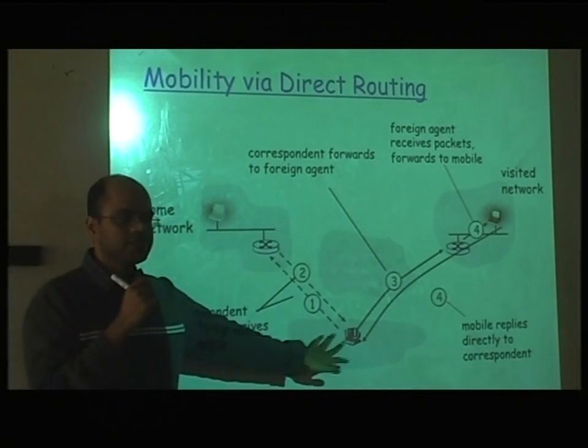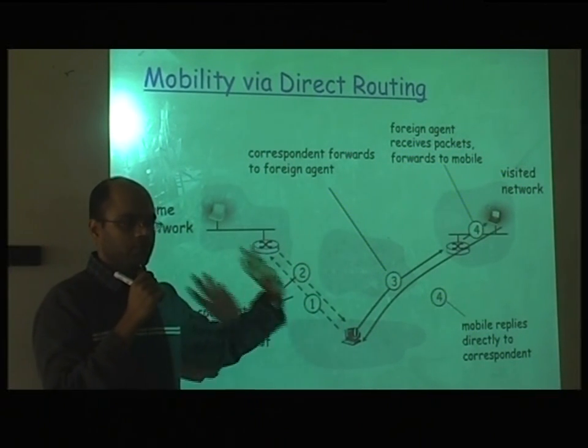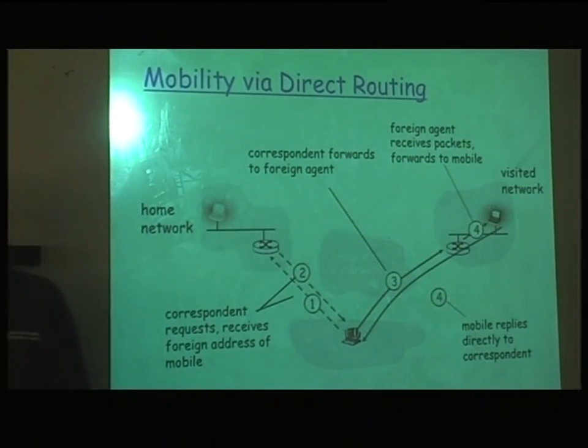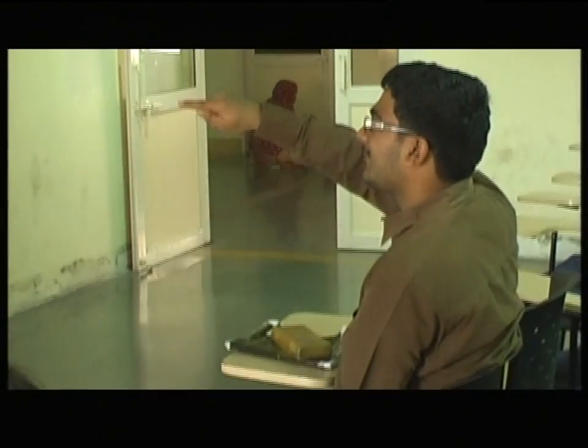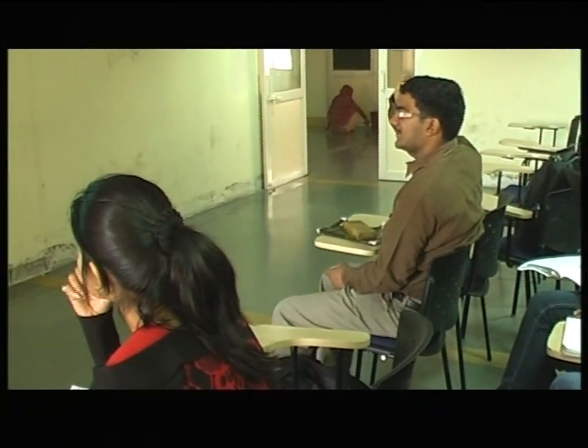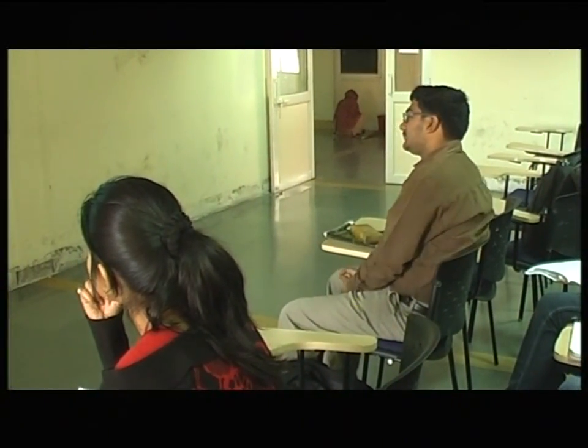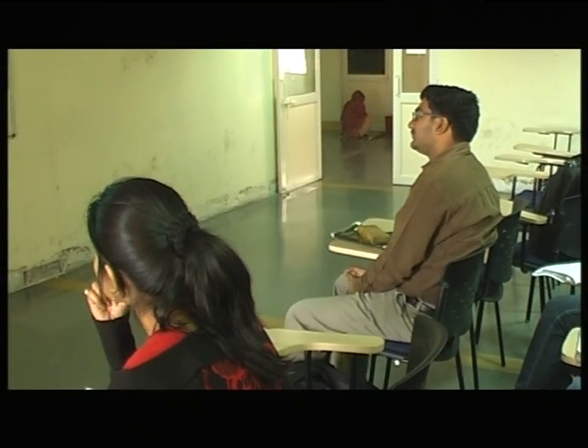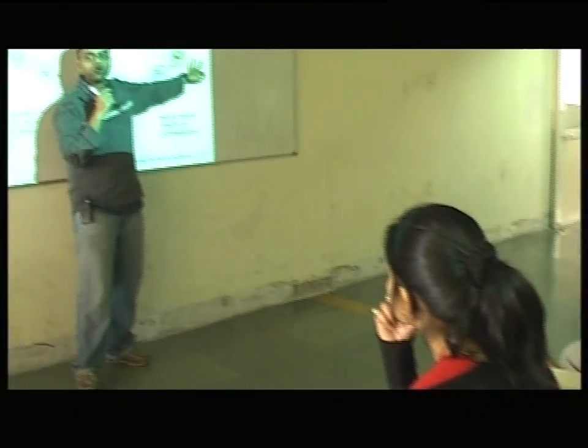Let's see, the correspondent is still the same. It is not moving, but we want to maintain the connection. How would you set up the next steps of the protocol? This visited network router will forward the address of the new router, like where the node has visited. Right. So this is now acting like a home network. Right? So this has become a new home network.